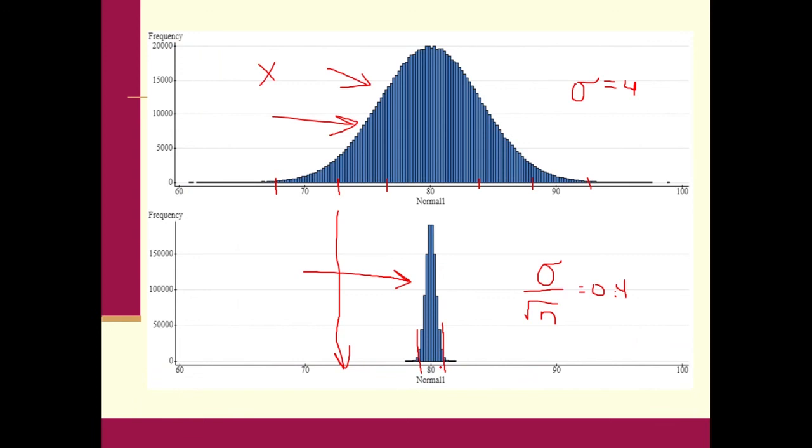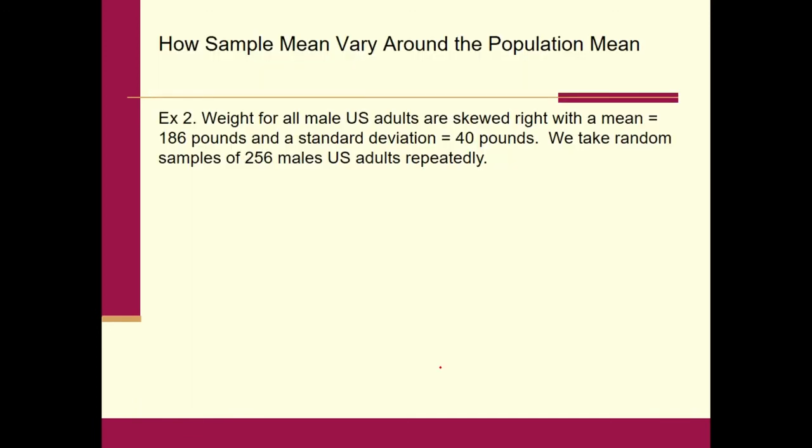Okay, that's important stuff there. Here's a second example. Weight for all male U.S. adults are skewed right, with a mean of 186 pounds and standard deviation of 40. We take random samples of 256 male U.S. adults repeatedly. Probably have an extra S there.